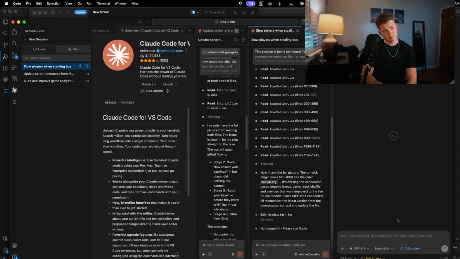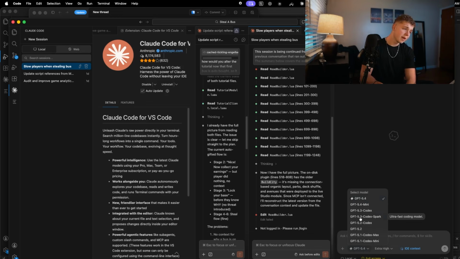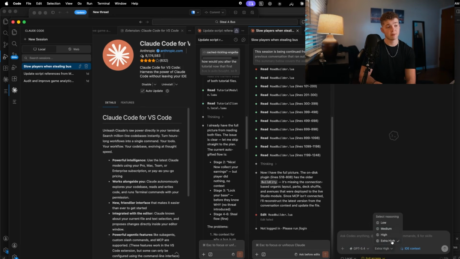Now, for a very basic overview, you can change the model on Codex by going down here. You can choose the one that you want. GPT 5.4 is the smartest. GPT 5.3 Codex Spark is the fastest, but that's only available on a certain plan. You can choose the reasoning: extra high, high, low, medium. That determines how long it thinks.